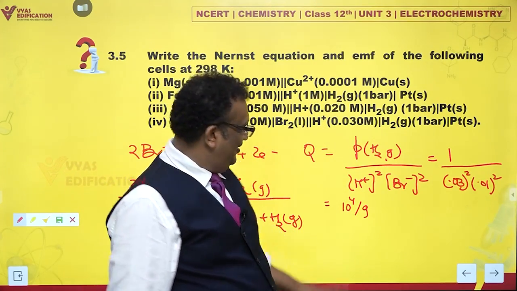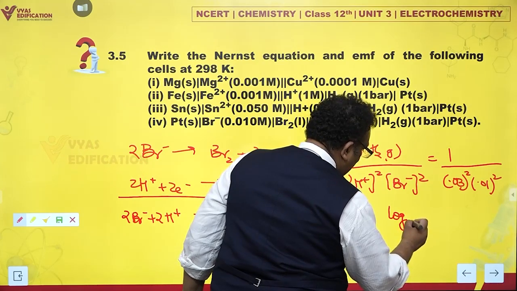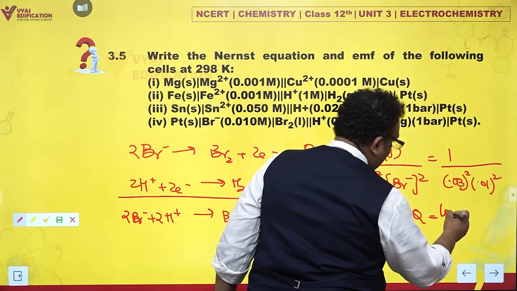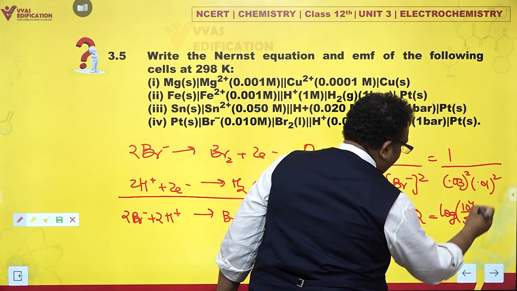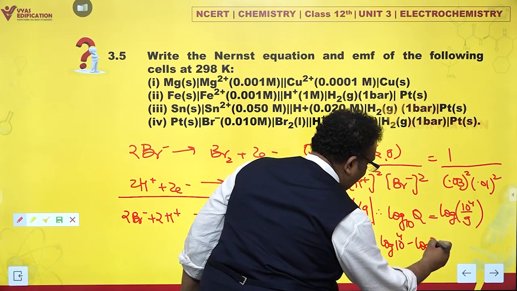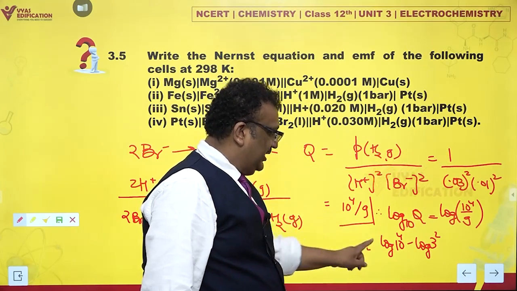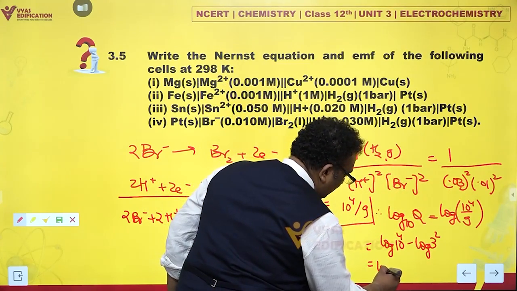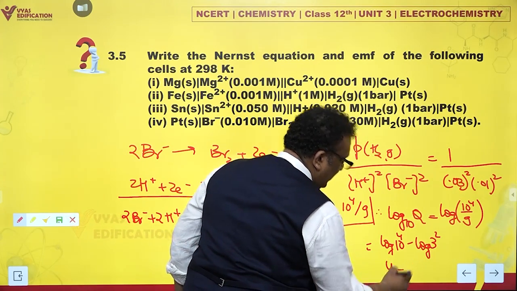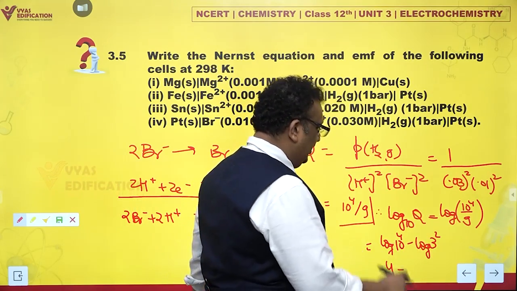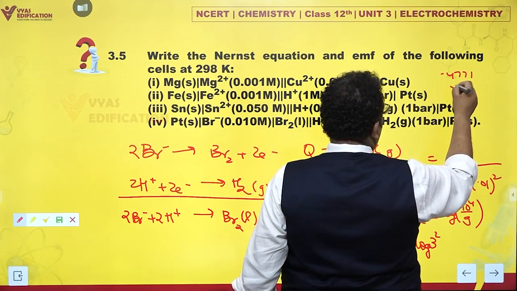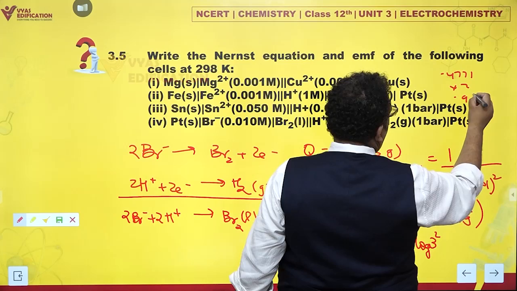Oh, ugly. Can we take log? Yes. So log 10 Q, because we often need this, is log of 10 raised to 4 by 9, which is log of 10 raised to 4 minus log of 3 square. 9 is 3 square. Power can come out. 4 log 10, and log of 10 is 1. This is 4 minus 2 times log 3. Log 3 is 0.4771. 0.4771 into 2 is 0.9542.